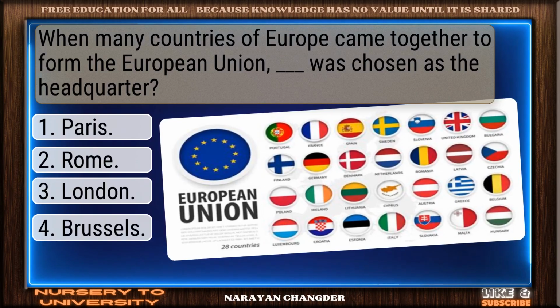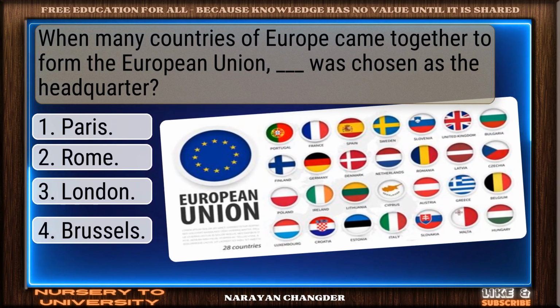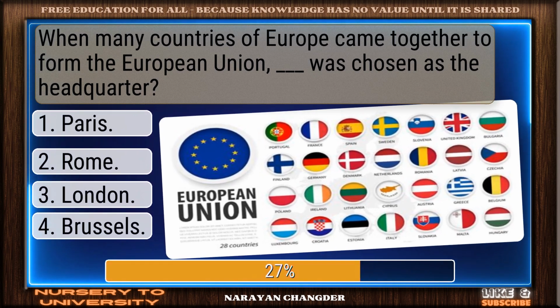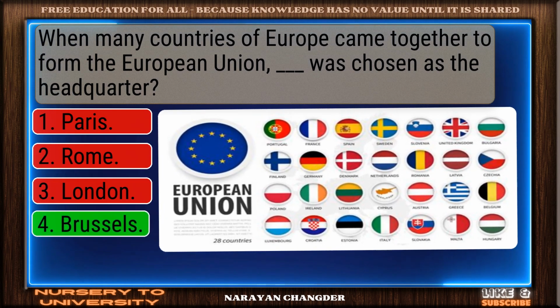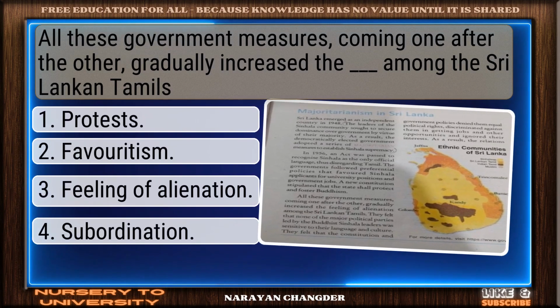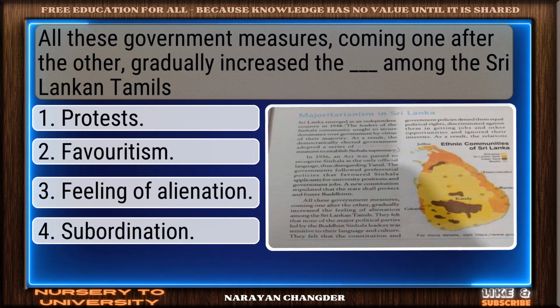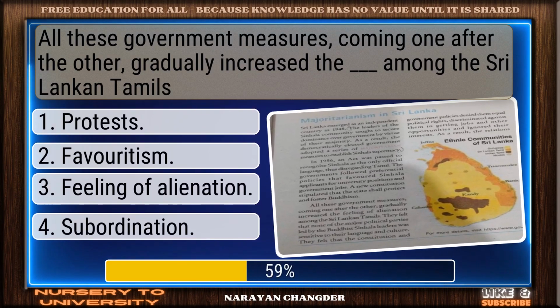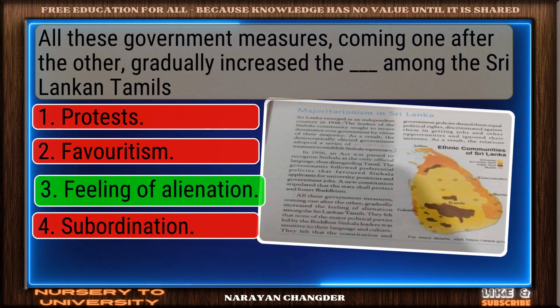When many countries of Europe came together to form the European Union, dash was chosen as the headquarter. Good job. Brussels works well. All these government measures, coming one after the other, gradually increased the dash among the Sri Lankan Tamils. Sharp thinking. Feeling of alienation is right.